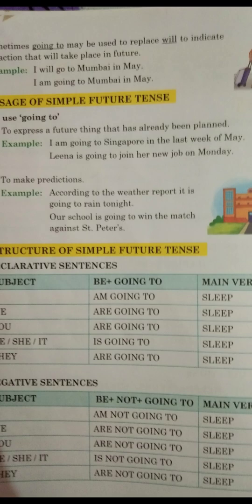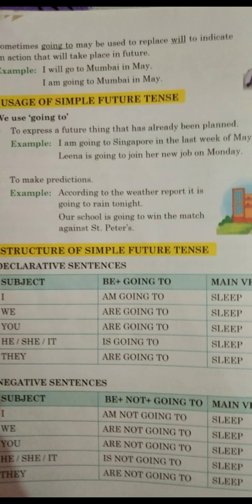Usage of simple future tense. We use going to express a future that has already been planned. So it is definite that somebody will go if they are using going to. Like, I am going to Singapore in the last week of May. Lena is going to join her new job on Monday. So all this going to tells about the action which has already been planned for the future. To make predictions, according to the weather report, it is going to rain tonight.